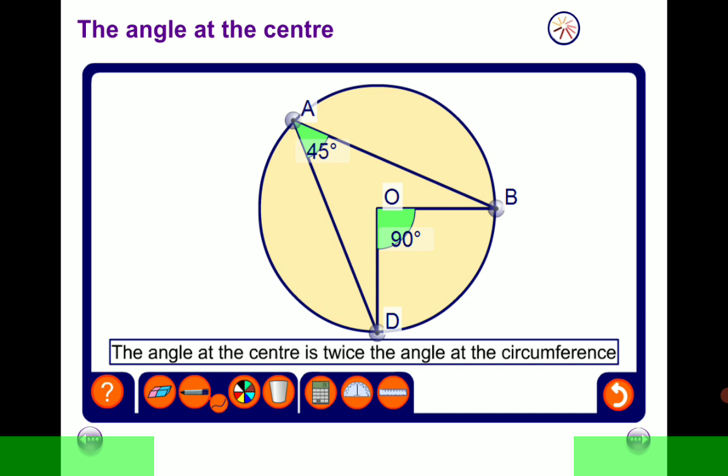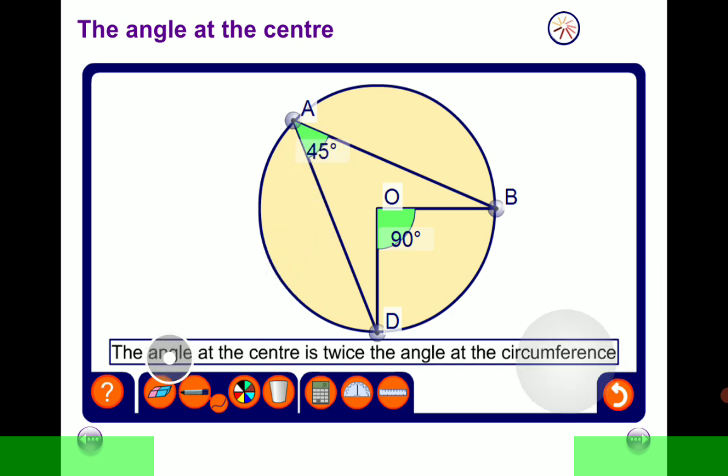Okay, let's look at another theorem. Remember, we're looking at circle theorems. Our second theorem is about an angle at the center of a circle. We have an angle at the center here, which you have marked in green, and another angle at the circumference. Notice that you see already a relationship between these two angles. If this is 90 and this is 45, it means that this angle is obtained by simply multiplying the angle at the circumference by 2.